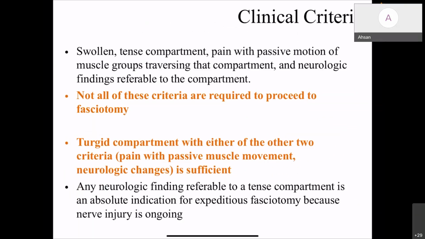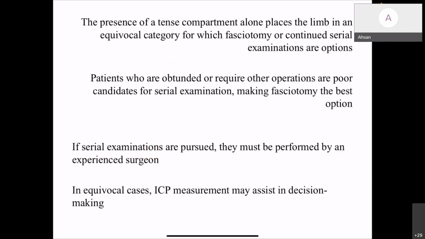Any neurological findings referable to a tense compartment is an absolute indication for expeditious fasciotomy, because nerve injury is the early injury and it is ongoing. The presence of a tense compartment alone places the limb in an equivocal category for fasciotomy, or continued serial examination are the options. Patients who are obtunded and require other operation are poor candidates for serial examination, making fasciotomy the best option. If serial examinations are pursued, they must be performed by an experienced surgeon, preferably by the same surgeon in a serial manner.